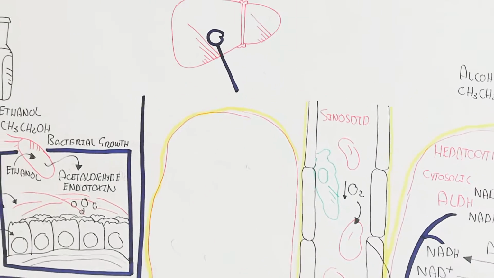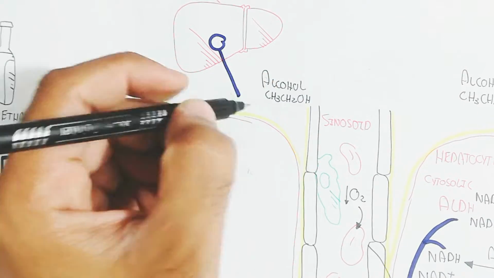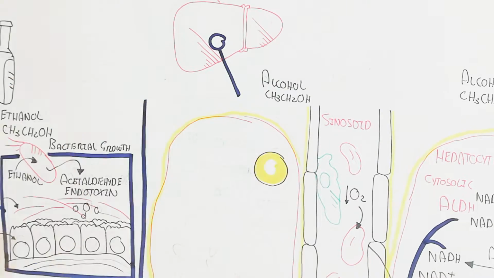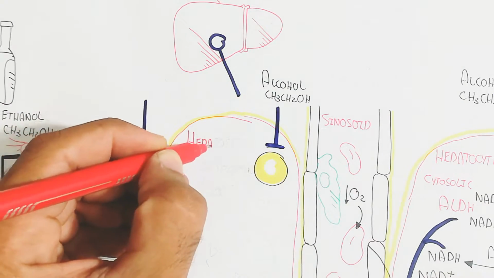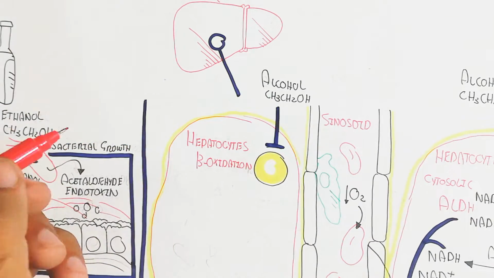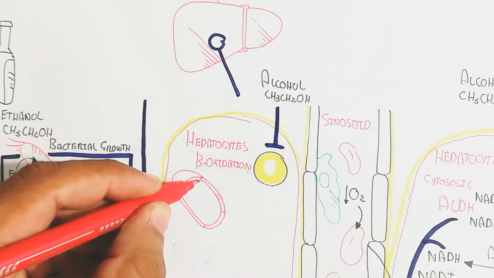In this way, the RBC will decrease the oxygen, because the demand will be more for the production of ATP in the mitochondria. So the aerobic respiration will increase, while the carbon dioxide will also increase. And alcohol will also inhibit lipolysis, and in this way the deposition of fat in the hepatocyte will be increased.